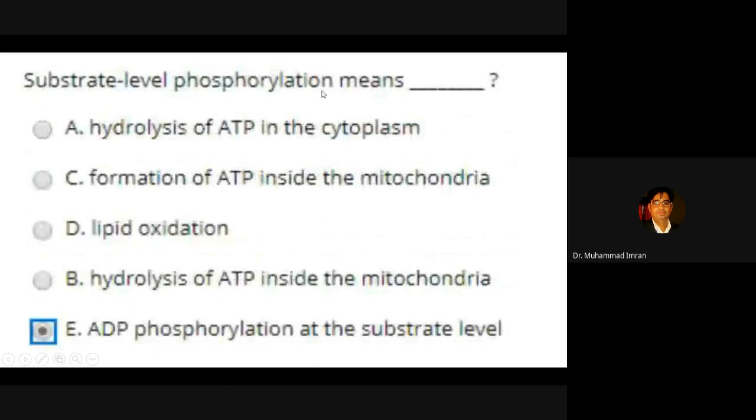Substrate level phosphorylation means ADP phosphorylation at the substrate level. So there are three substrate level phosphorylations in the body mainly. One is when 1,3 bisphosphoglycerate changes into 3-phosphoglycerate. Second is when phosphoenol pyruvate is changed into pyruvate, and third is when succinyl CoA is changed to succinate when the thioester bond is broken.